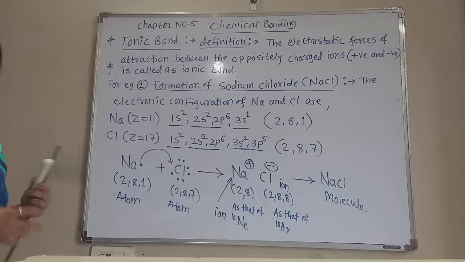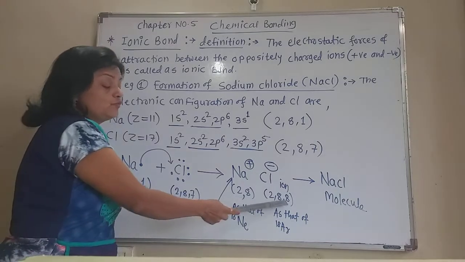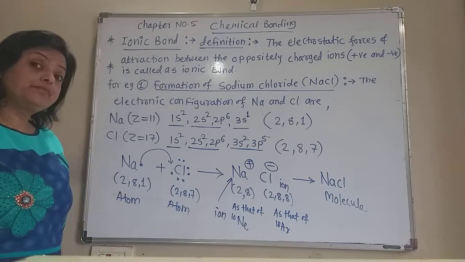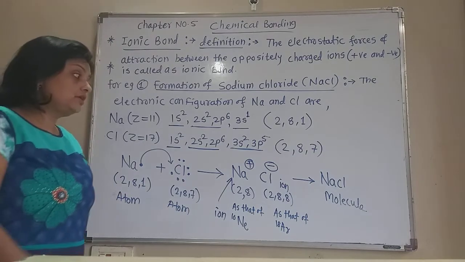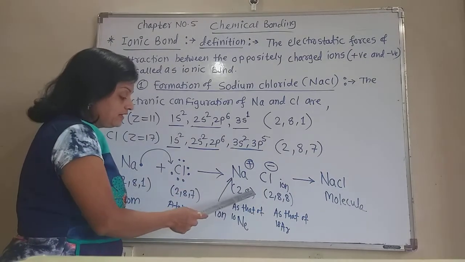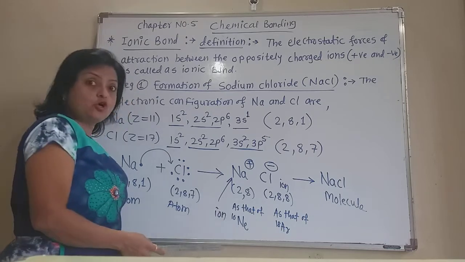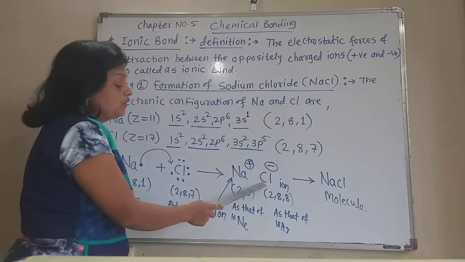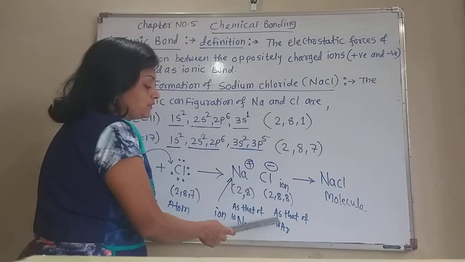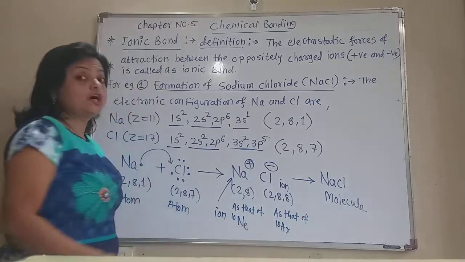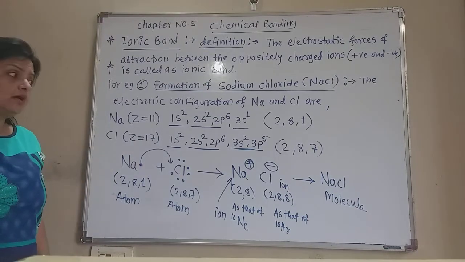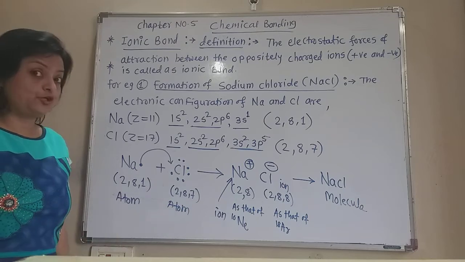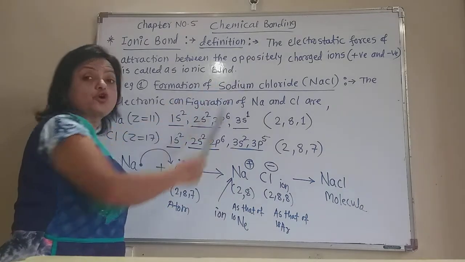They have now completed their octet in the outermost shell, and they acquire the inert gas or noble gas configuration. The sodium ion acquired the neon-like configuration of 10 electrons, and this chloride ion acquired the electronic configuration of the noble gas argon. Now these are very stable. But due to the opposite charges, there are attractive electrostatic forces of attraction.